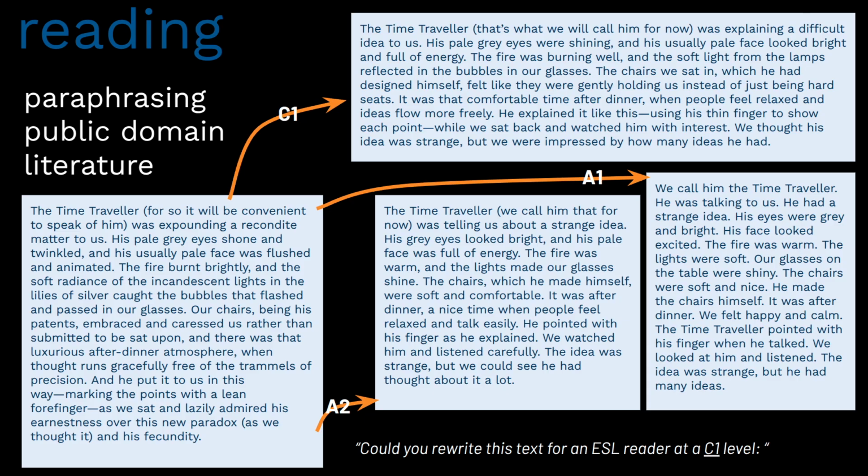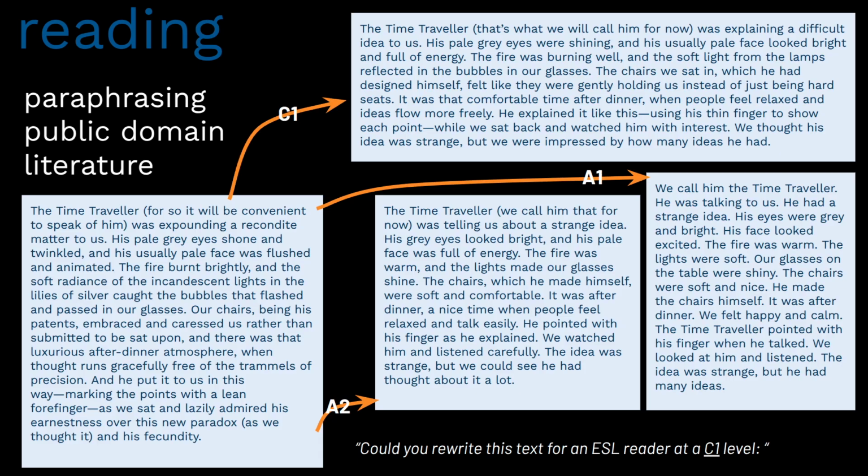And then even more reduced at the A1 level, we see the nice, simple declarative sentences. "We call him the time traveler. He was talking to us. He had a strange idea. His eyes were gray and bright. His face looked excited. At the end, the idea was strange, but he had many ideas."